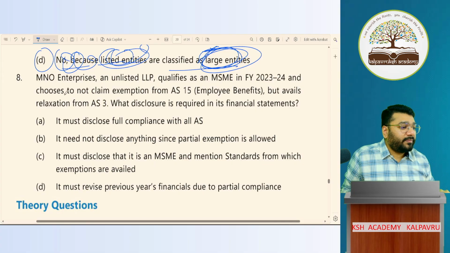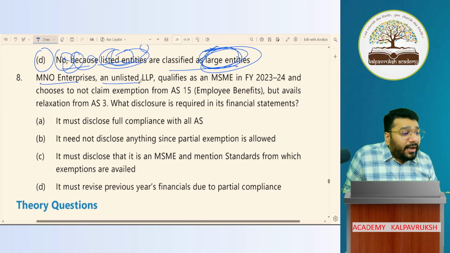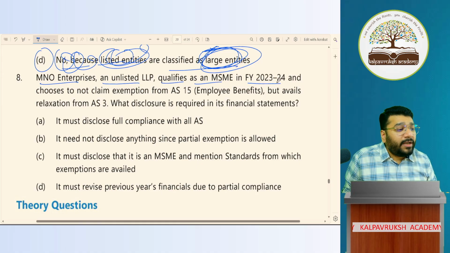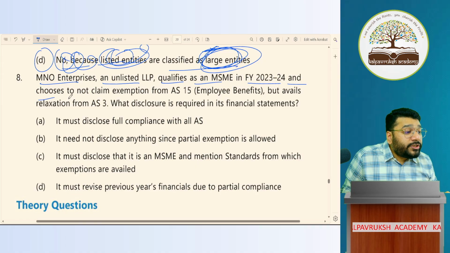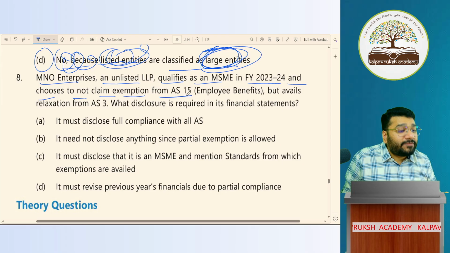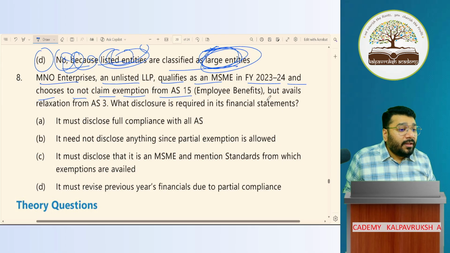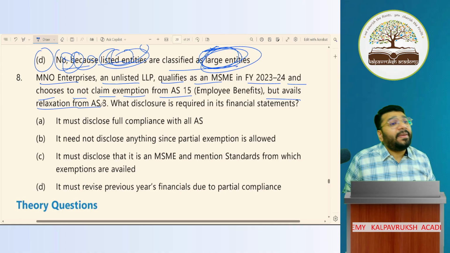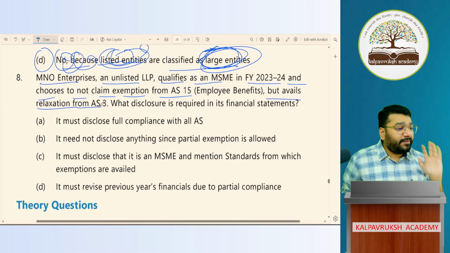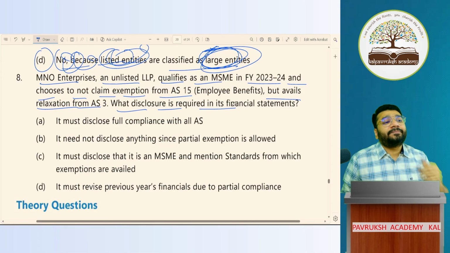MCQ last question. MNO Enterprise, an unlisted LLP, qualifies as an MSME for 2024 and chooses not to claim exemption from AS 15. AS 15 no exemption means they are complying with it, but avails exemption relaxation from AS 3. AS 3 relaxation is there. What disclosure is required?